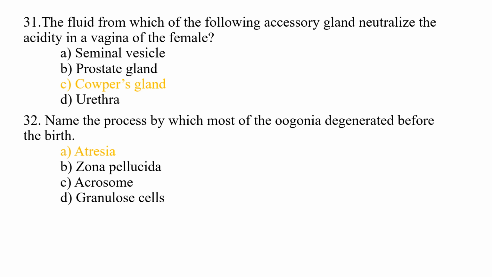32nd question, name the process by which most of the oogonia degenerate before birth. Option A, atresia, option B, zona pellucida, option C, acrosome, option D, granulosa cells. And the correct option is option A, atresia.